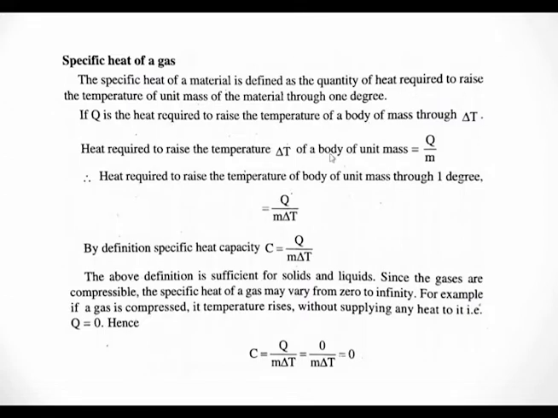Suppose delta Q is the heat required to raise the temperature of a mass through delta T degree. അതായത് m mass ഉള്ള വസ്തുവിന്റെ ടെമ്പറേച്ചർ Q amount of heat is നമ്മുടെ ഒരു ബോഡി ഓഫ് മാസ് എം ഉള്ള ഒരു ബോഡിയുടെ ടെമ്പറേച്ചർ ഡെൽറ്റ ടി ഡിഗ്രി ഇൻക്രീസ് ചെയ്യാൻ ആവശ്യമുള്ള ഹീറ്റ് ആണ് Q എങ്കിൽ what will be the amount of heat required to raise the temperature of unit mass?